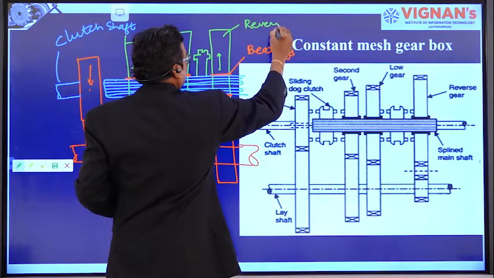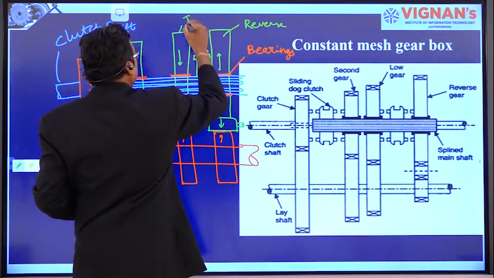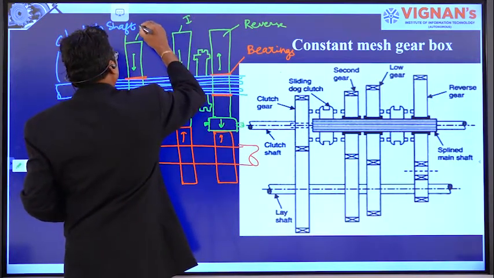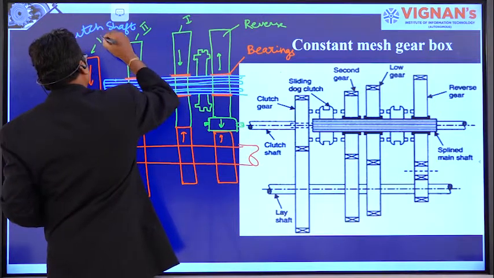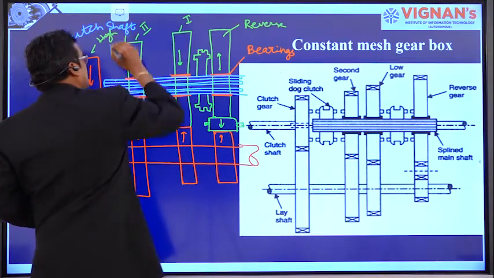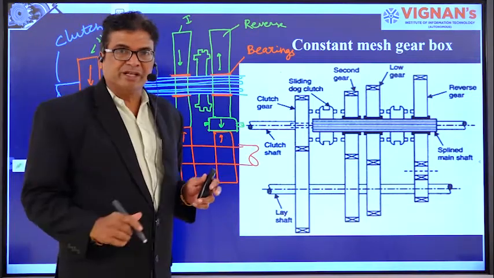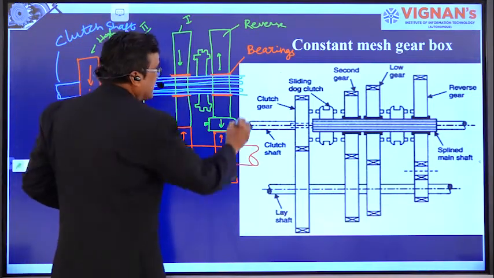This is reverse gear. This is first speed gear. This is second speed gear. And this is high speed gear. We are discussing only the 3 plus 1 speed gearbox.